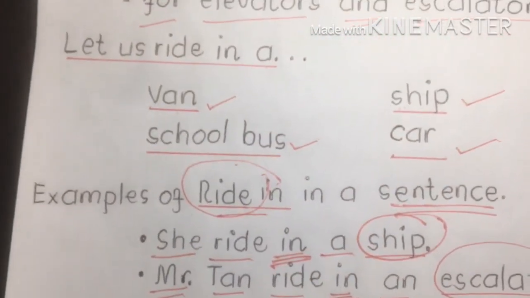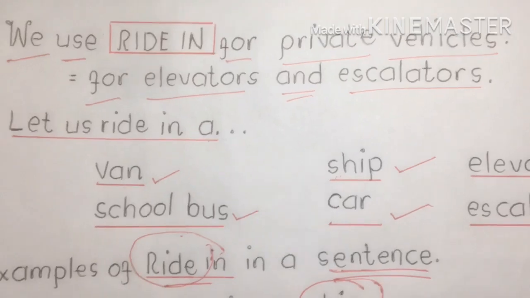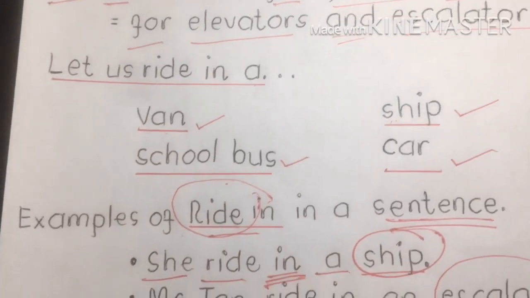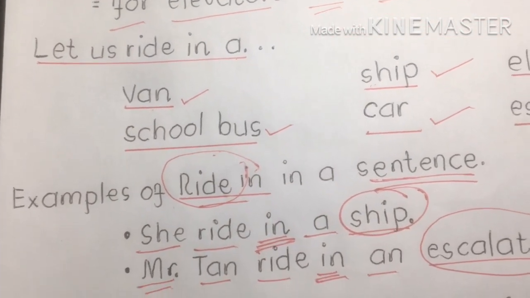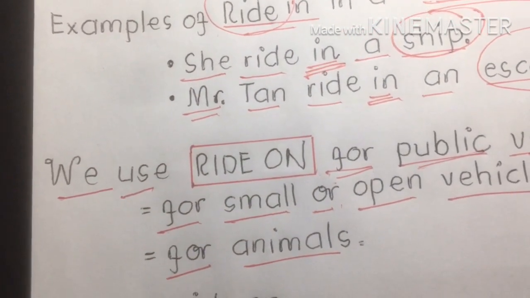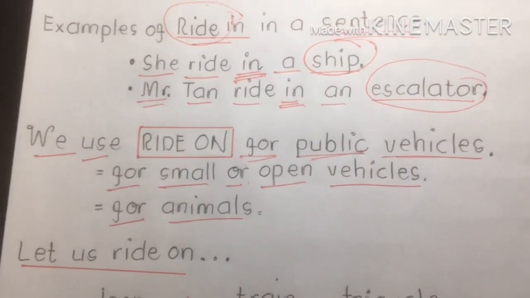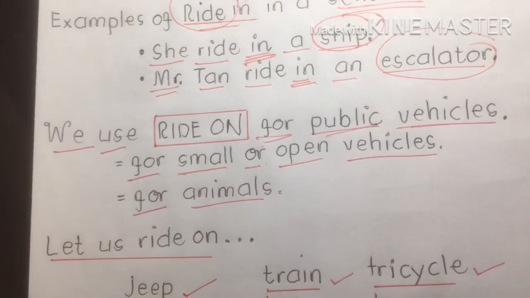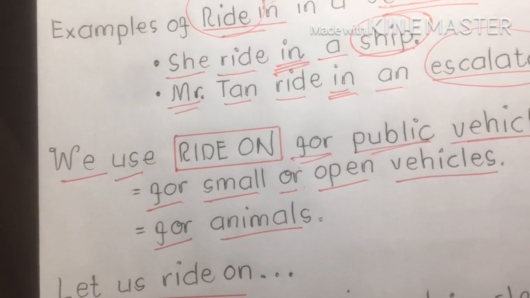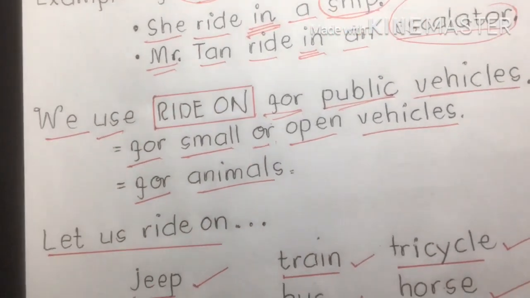Ride in and ride on, again, this is a phrasal verb, and of course, take note that in and on are prepositions. So when we say preposition, my dear viewers, it talks about the location of things or people. That is in and on. Using also the verb, which is the word ride, that is what you call a phrasal verb. And remember that phrasal verbs are also a very important class. Remember, prepositions talk about the location or place, either after a verb or the object.